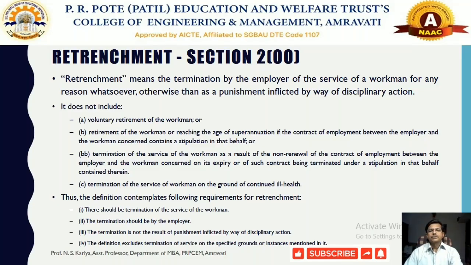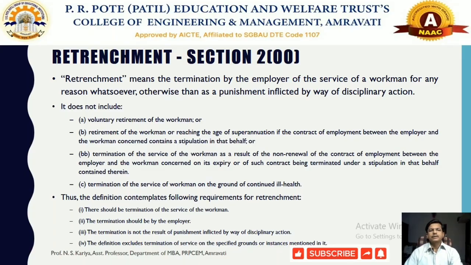If there has been any misconduct by a particular employee or workman, there are some rights given to the employer. The employer can terminate the employee by some action, which will be called disciplinary action, wherein the employer will specify the reason for that termination.